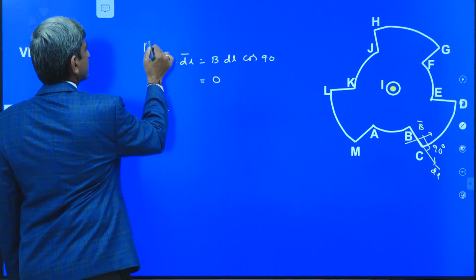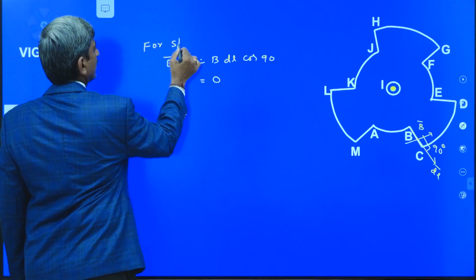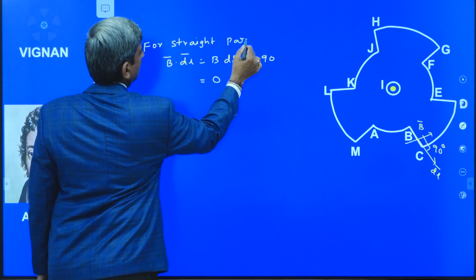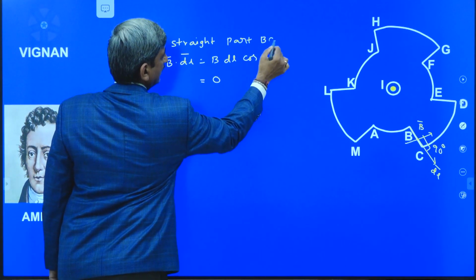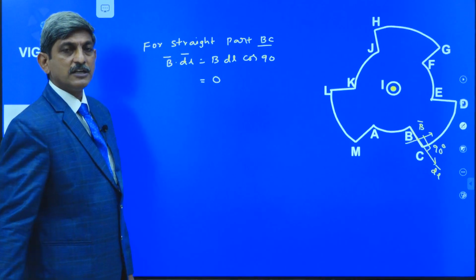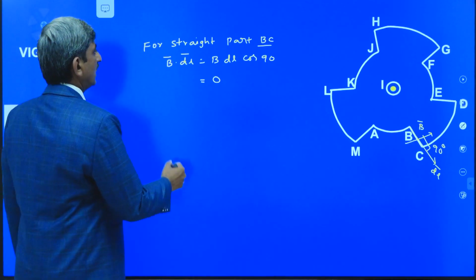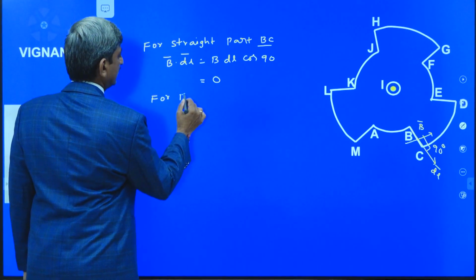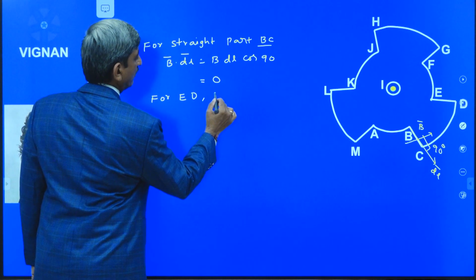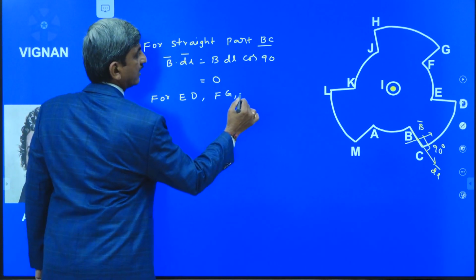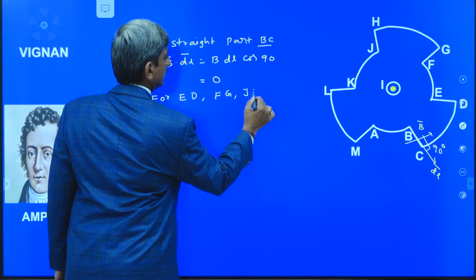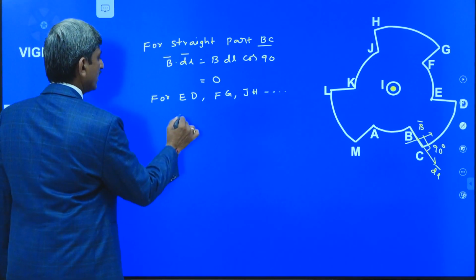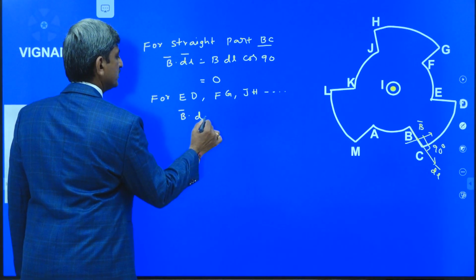0 into something is equal to 0. That's why for the straight part BC, B bar dot dl bar is equal to 0, and similarly for ED, for FG, for JH, and so on, for all the straight parts of the loop, B bar dot dl bar is equal to 0.